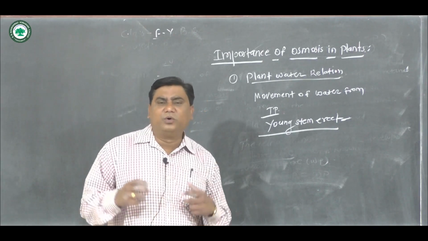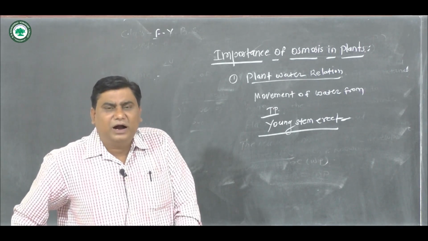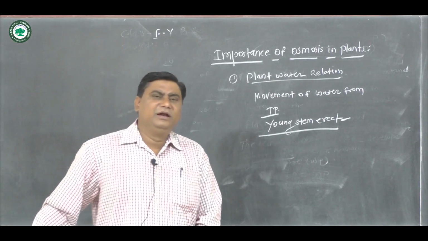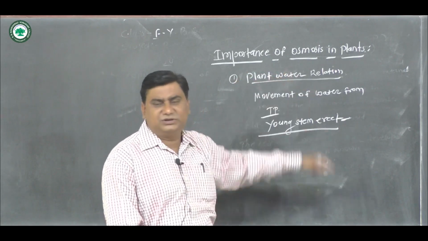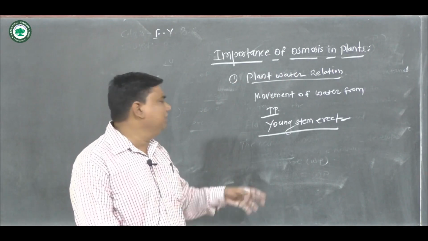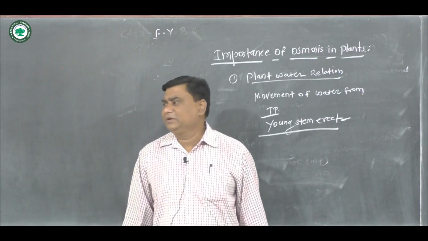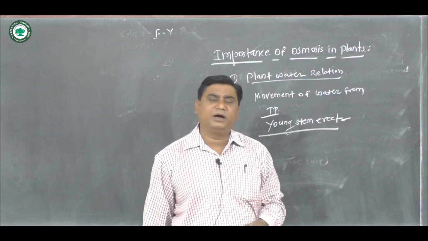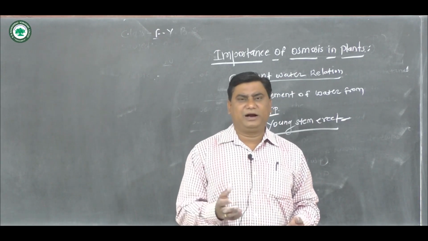Again, opening and closing of the flower, and the sleeping movement of the leaves, are also controlled by osmosis. Then the last one: osmosis controls the distribution of water in the plant body or different parts of the plant body.